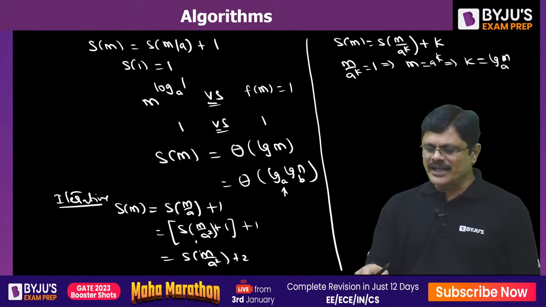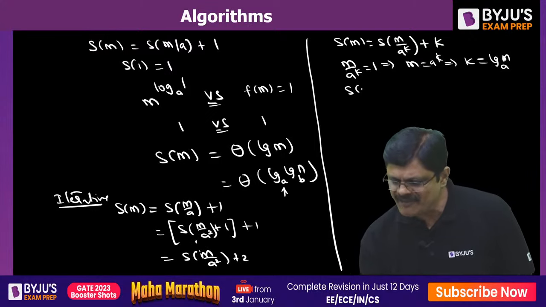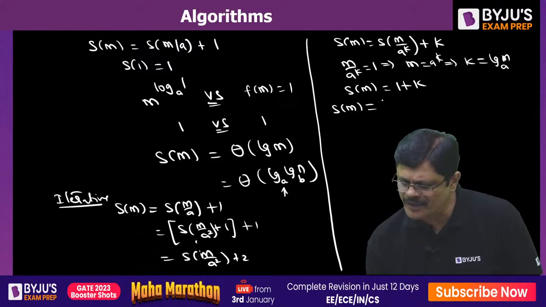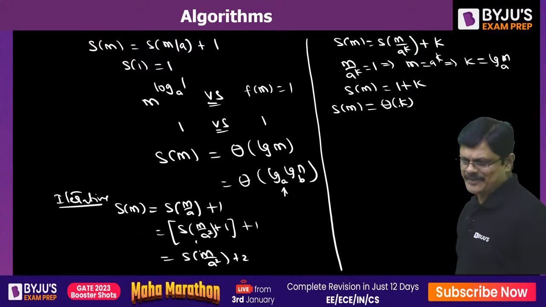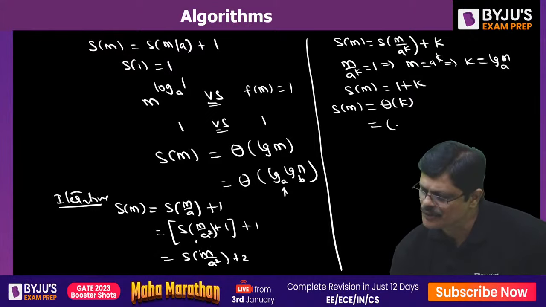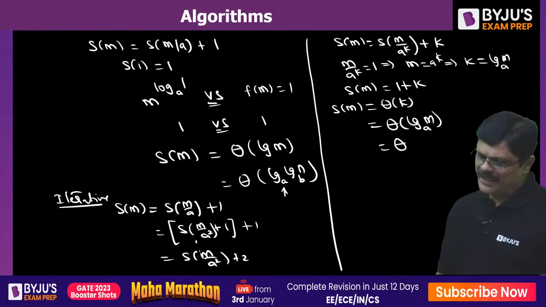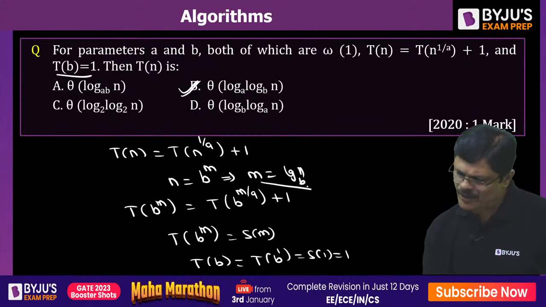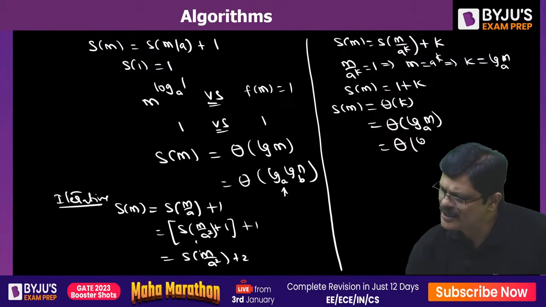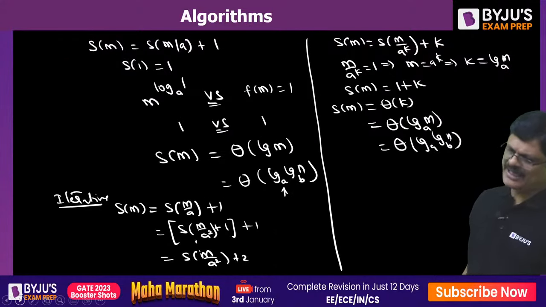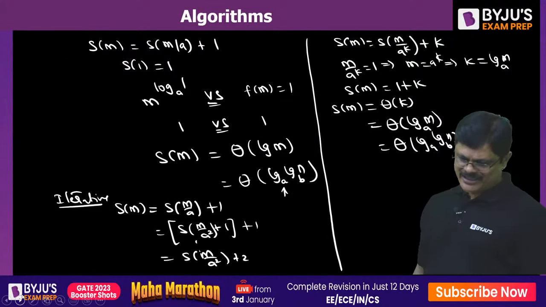That is the value, because here S1 is 1. Obviously, Sm will be equal to 1 plus k. So Sm is of order theta k, where k is equal to log m to the base A. But what is m, my dear friends? Again we see here, m is nothing but log n to the base b. So here it is log A and log n to the base b. So what is the correct answer for this? Log to the base A, log to the base B, n. So like that we can get the answer for this, my dear friends.